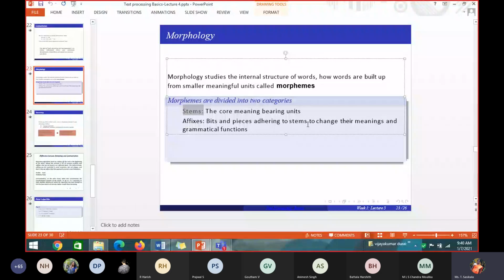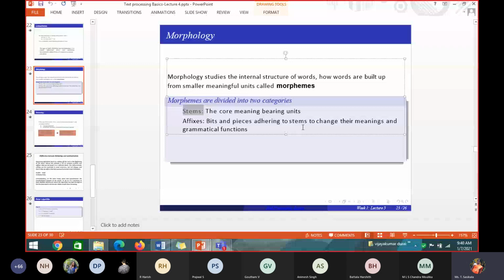See, listen here, I have a word dogs. In that my stem word is dog, and from dog, if I want to make dogs, I have added the suffix s. So what are the bits and pieces? What do affixes mean? Bits and pieces adhering to the stem. So what are the bits and pieces I have added to the stem word? Either a suffix or a prefix, but here I have added a suffix. Bits and pieces. Yes. So s is a letter which I have added, either as prefix or suffix, to the stem word.